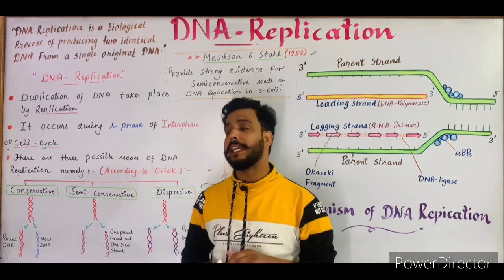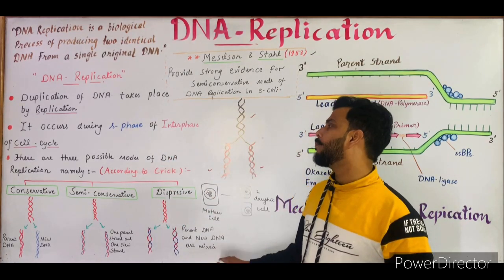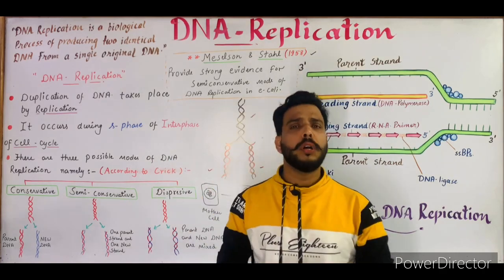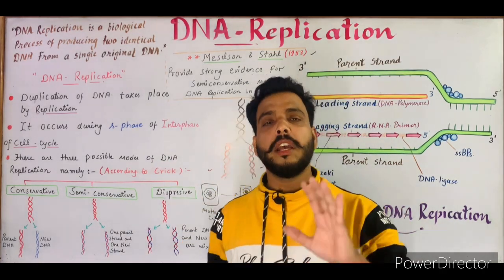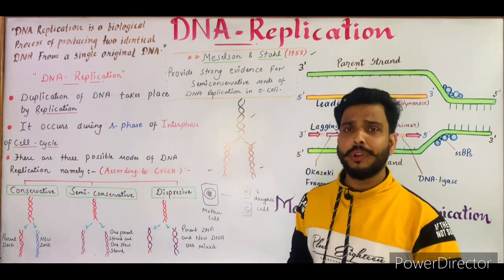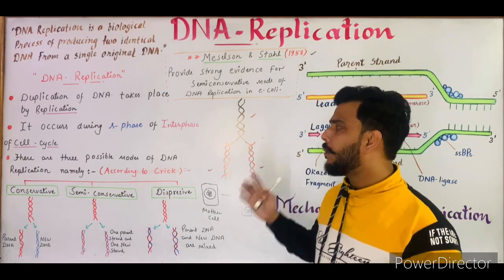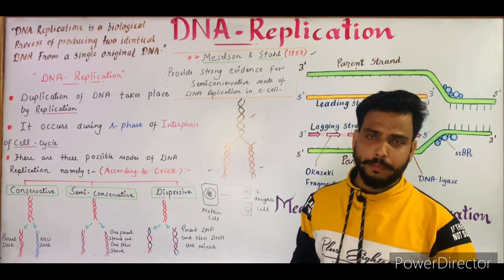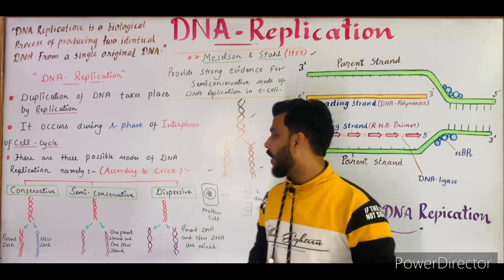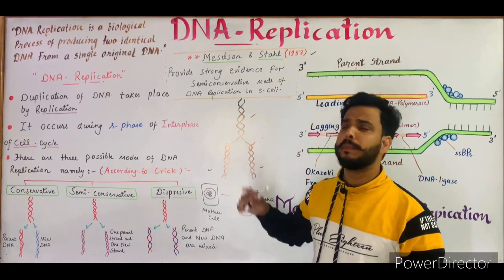Now the last one is there are three possible modes of DNA replication according to Crick. As we all know about Crick, who is a scientist, F.C. Crick, who gave the double helical model of DNA. So according to Crick, the possible modes of replication may be of three types. Number 1, conservative. Number 2, semi-conservative. And number 3, dispersive. Now what is the meaning of these three terms?